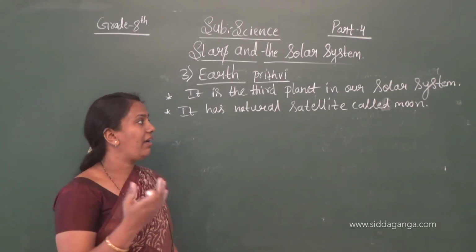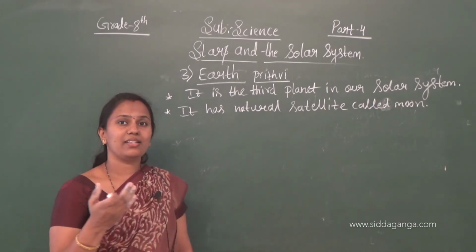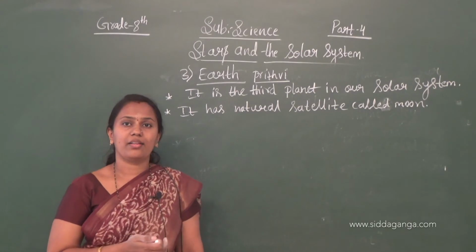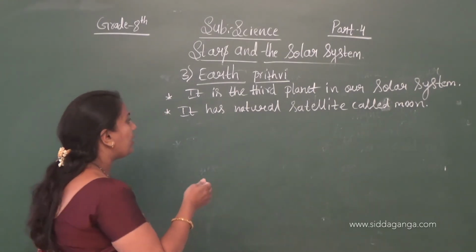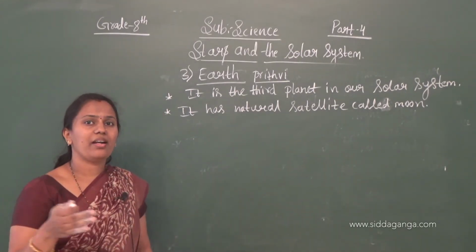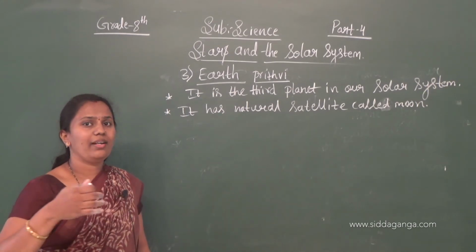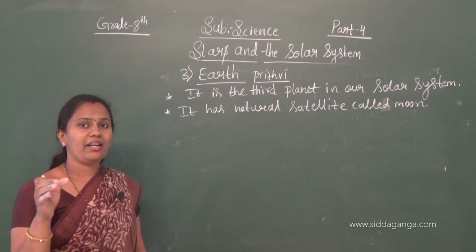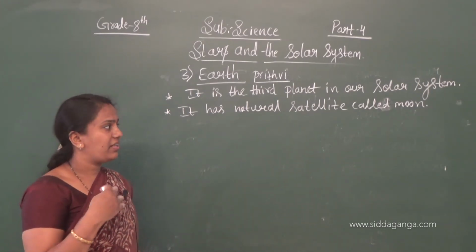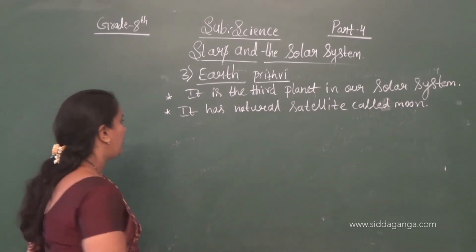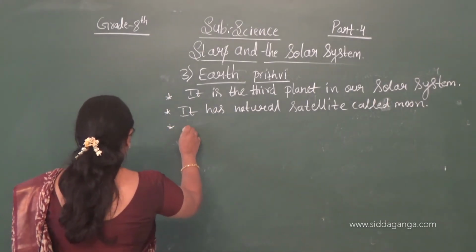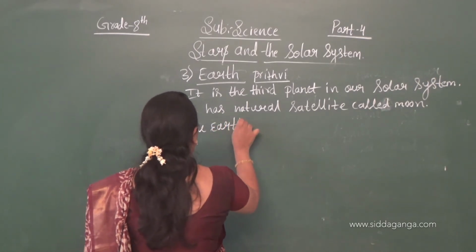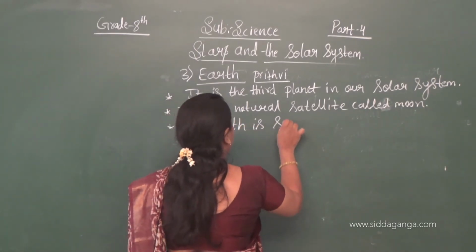So the only planet on which life exists is our Earth. It is not very near like Mercury and Venus, so it gets a sufficient amount of heat and light from the sun. That's why life exists on this planet. Okay, the Earth is spherical in shape.